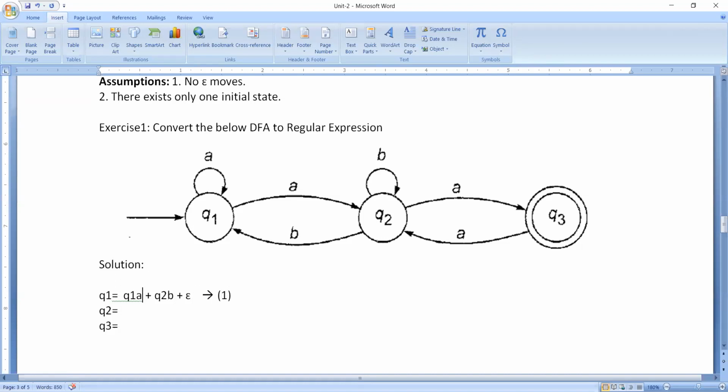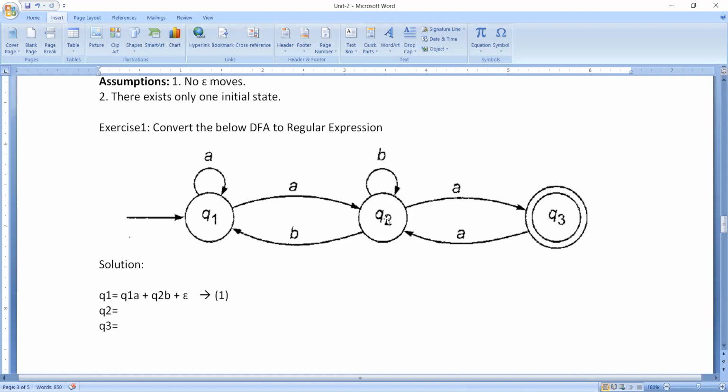Then we need to write for Q2. This is our Q2. Just have a look at this Q2. Do we have any incoming edges onto this Q2? What are the incoming edges we have? Totally, we have 3 incoming edges. What are those? Q1 on A goes to Q2.